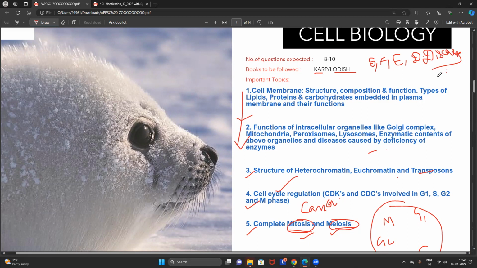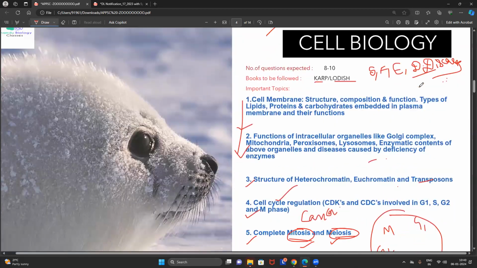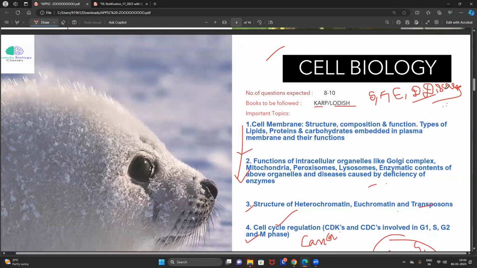In the TSPSC DL also, most of the people forgot to study deficiency diseases related to the cell organelles. But surprisingly, they raised a matching question on various organelles, the enzymes associated with them, and the deficiency diseases that occur because of the deficiency of that specific enzyme, like Tay-Sachs disease and Gaucher's disease. There are different types of diseases. So that kind of question we can also expect in the exam.